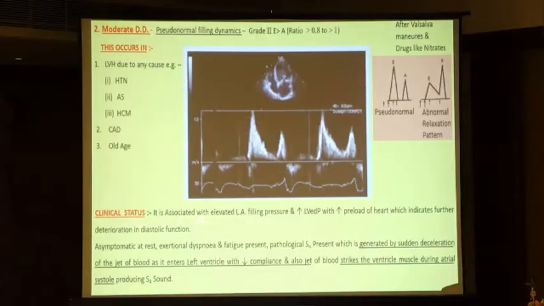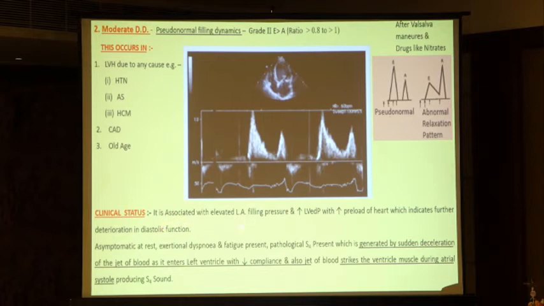Now in what conditions does it occur? Left ventricular hypertrophy due to any cause: hypertension, aortic stenosis, hypertrophic cardiomyopathy, coronary artery diseases or old age. Now what will be the clinical status?